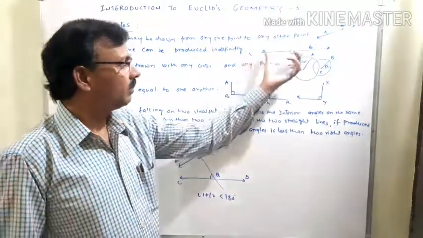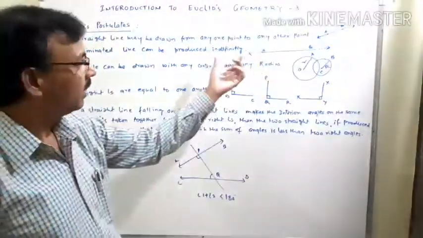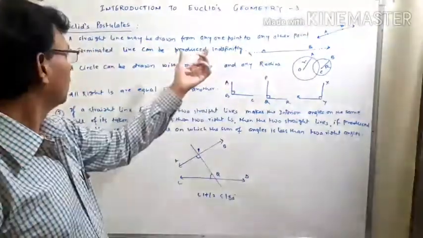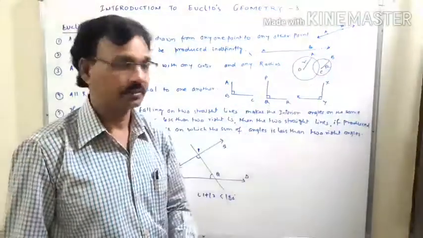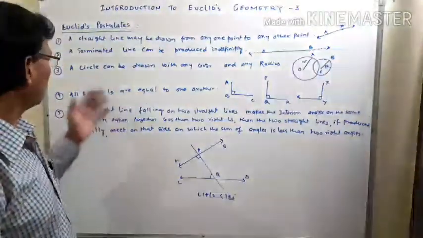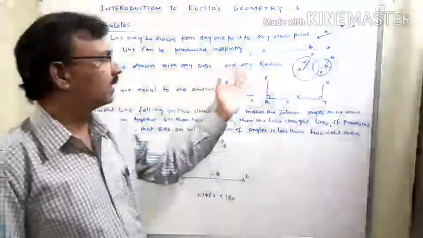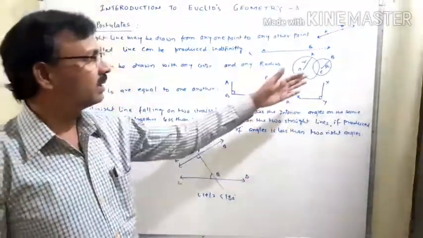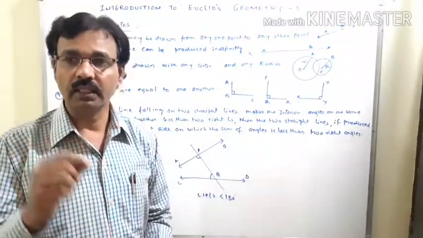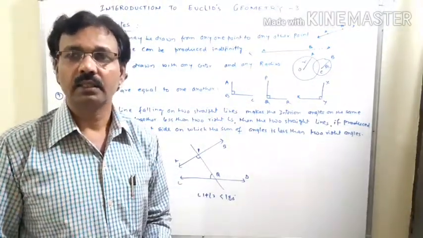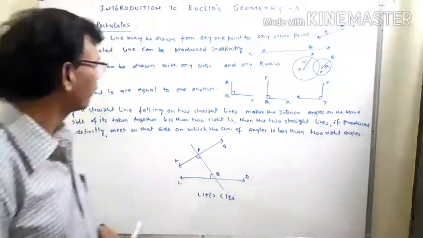Here, for a terminated line, suppose AB is a straight line, and we can extend or produce it on both sides up to infinity. Third: a circle can be drawn with any center and any radius. That means we can draw a circle with any center and any radius, so the radius and the circle may be changed.